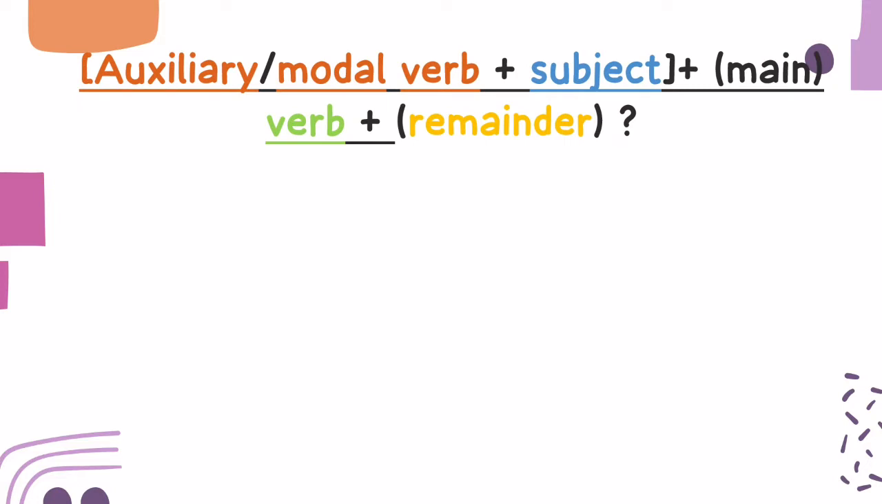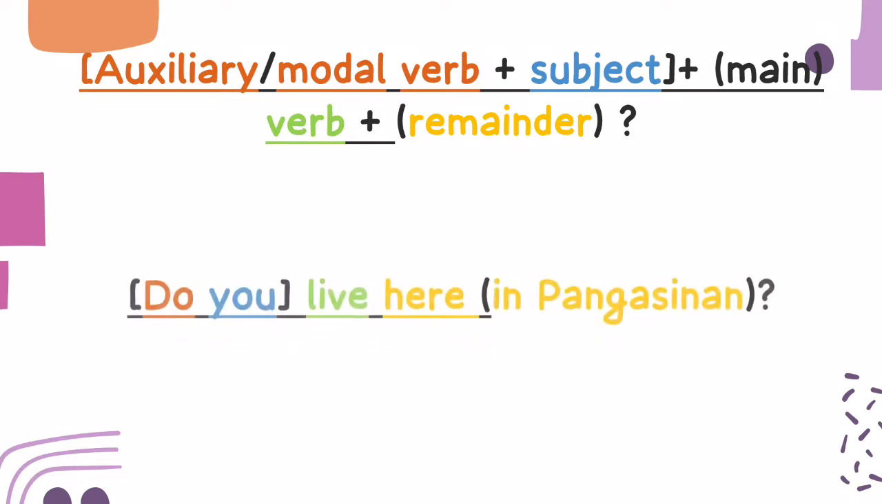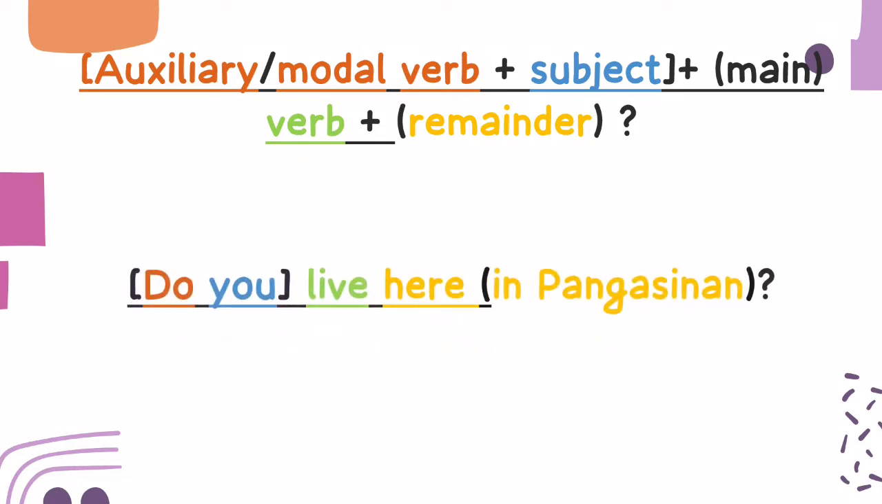We have another syntactic environment of interrogative wherein the auxiliary or modal verb plus subject are the structured word being solved. Since we will no longer use the WH question or WH interrogatives, this will initiate the question. We have provided an example that will prove that this syntactic environment is correct. Do you live here in Pangasinan?